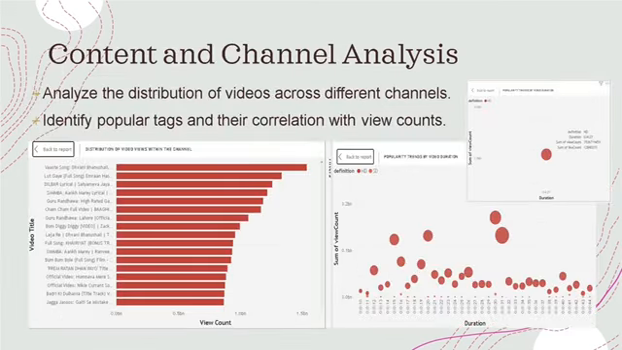We move to the third point, which is content and channel analysis, which consists of 2 points. 1. Analyze the distribution of videos across different channels. As is clear from the data, it contains one channel, which is T-Series. 2. Identify popular tags and their correlation with view counts. On the right side, there is a chart that answers popularity trends by video duration based on the definition.